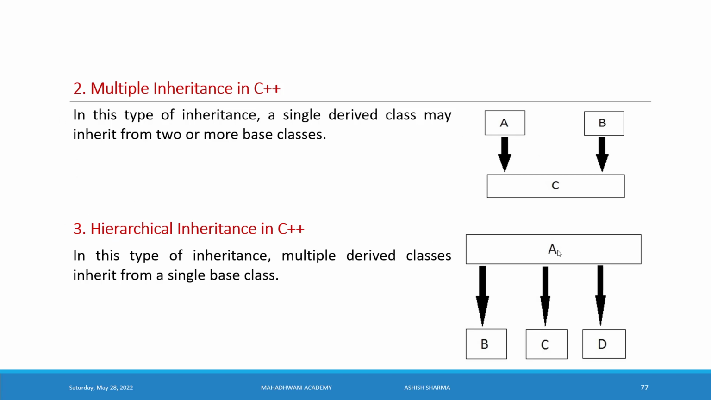Now hierarchical. In hierarchical inheritance, here is one parent class having more children. If we have one parent and more children, it is called hierarchical inheritance. In this type of inheritance, multiple derived classes, more than one derived class, inherit from a single base class. This particular type of inheritance is called hierarchical inheritance.